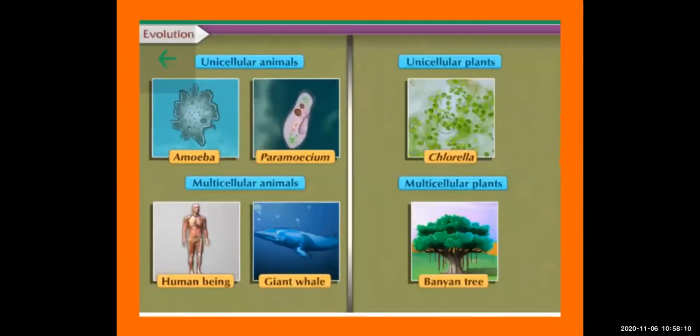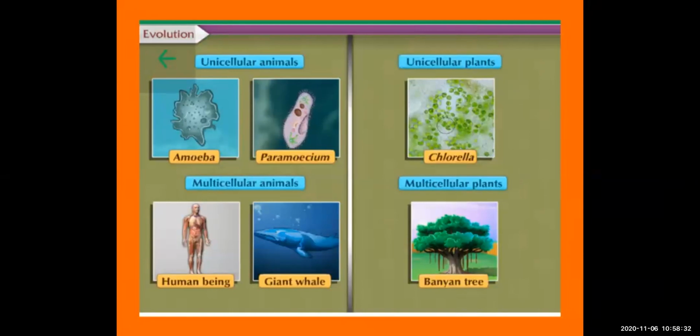Next we will see that in the starting, maybe unicellular animals were formed. You must have studied unicellular animals like amoeba, which lives in water, and paramecium. These are unicellular animals made up of only one cell. And then there are multicellular animals like human beings and the giant whale.